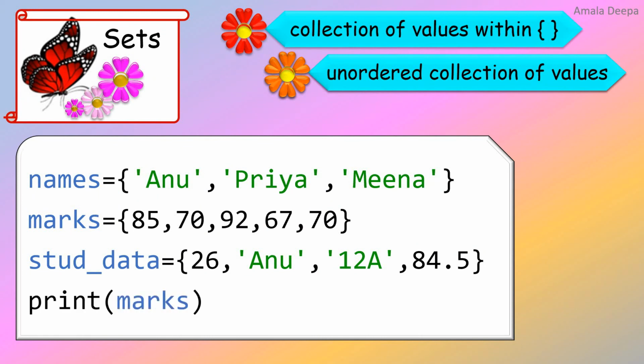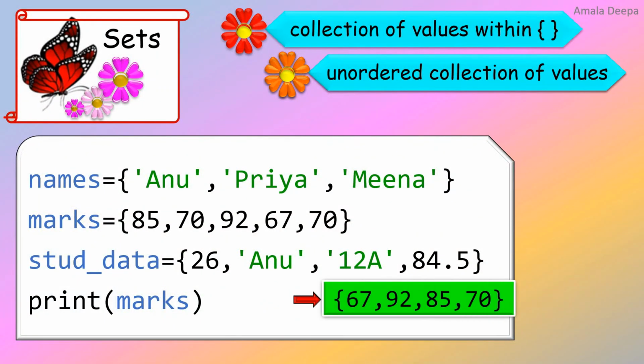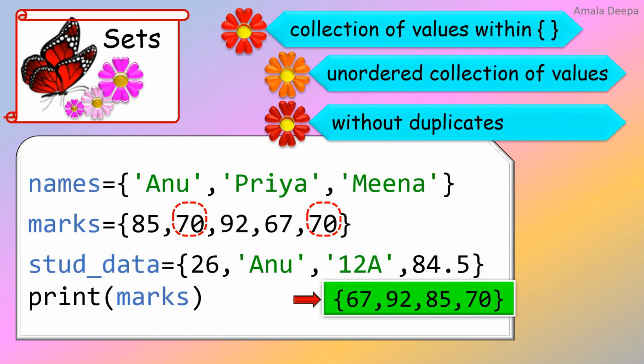They can be of different data types. Print marks. I am printing the set object marks. Look at the output. Originally, in the set marks, there are 2 elements with the same value 70. But look at the output when I print marks. There is only one element with the value 70. The other element with the same value 70 has been removed by Python. This clearly shows that a set is without duplicates.